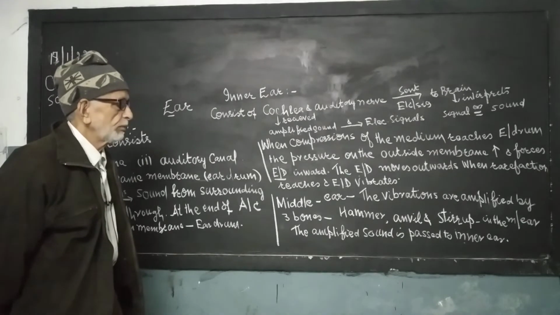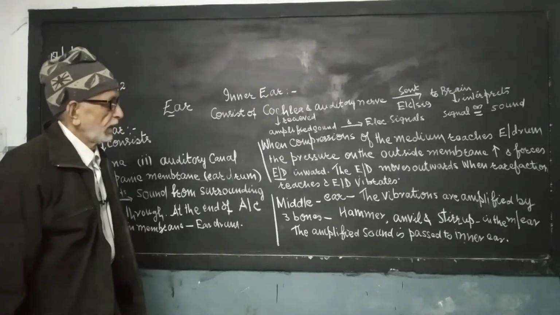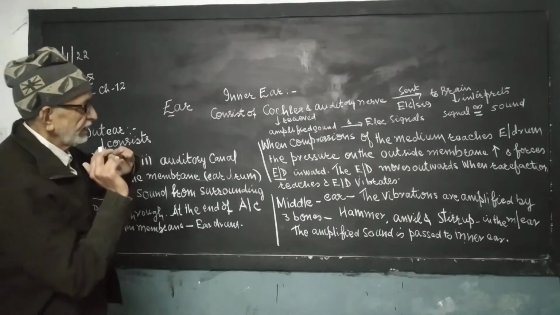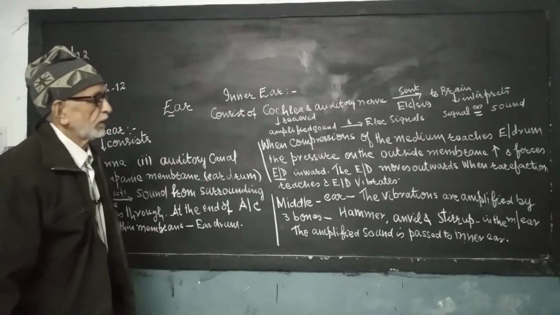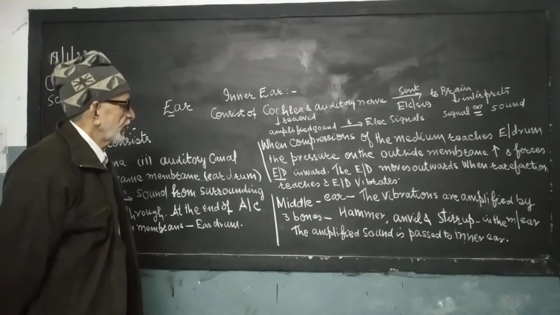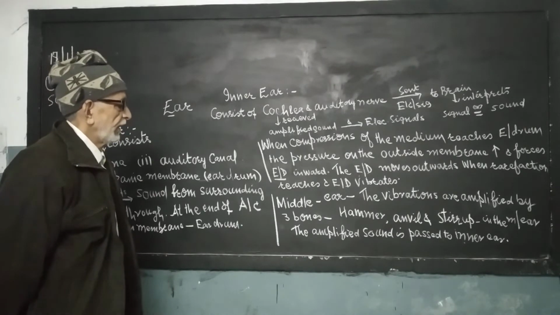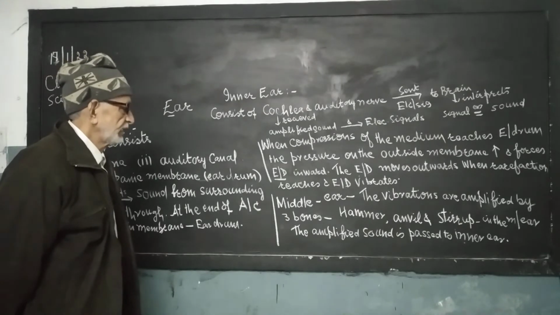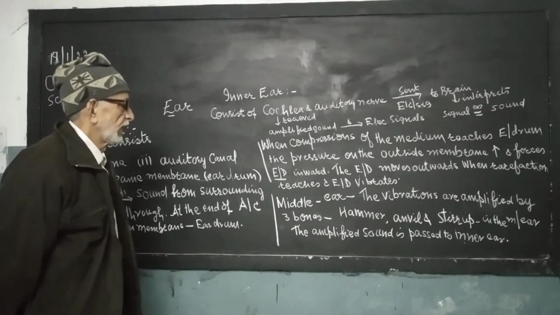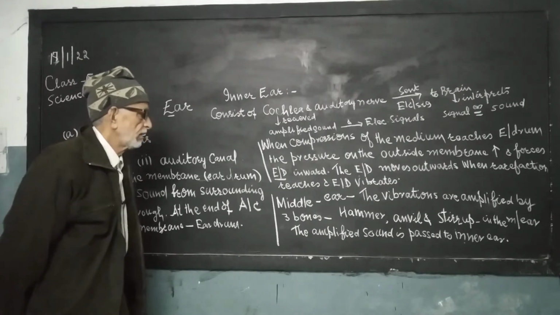The eardrum moves outward when rarefaction reaches it, and thus the eardrum vibrates. Now the second part, the middle ear.